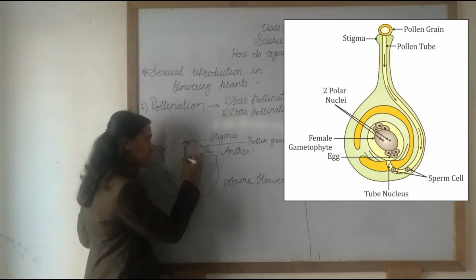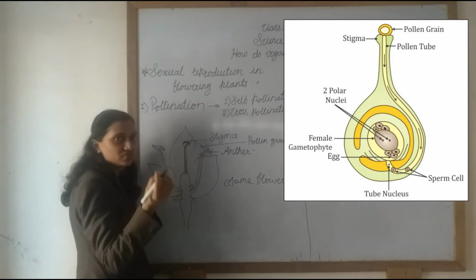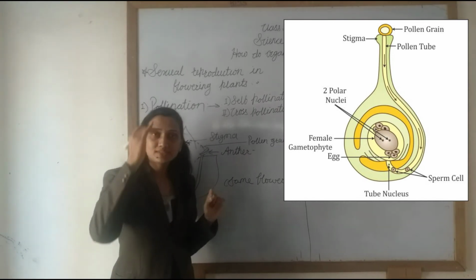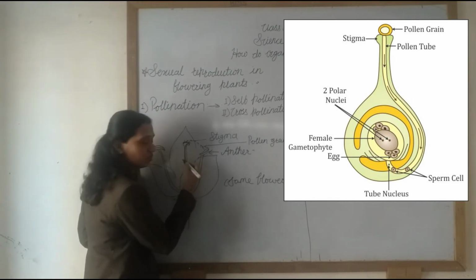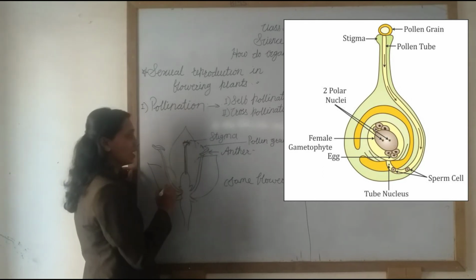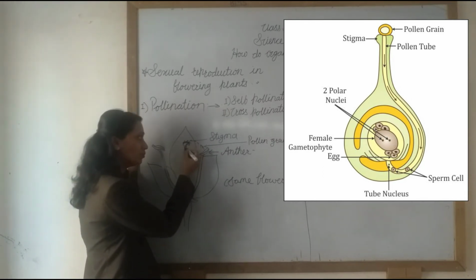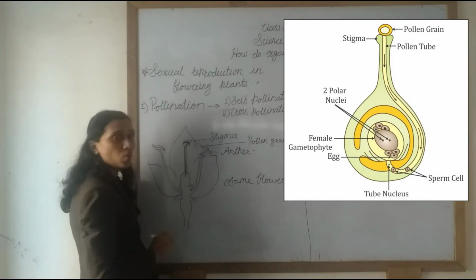The style is a tube-like structure. It is a female reproductive part: stigma, style, ovary. When the pollen grain falls on the stigma, it develops the pollen tube, and this pollen tube goes through the style and into the ovary.